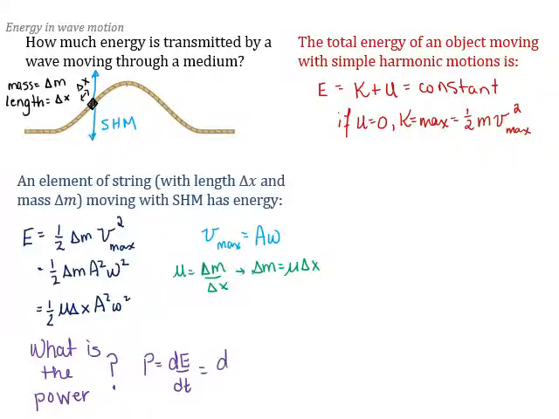So we're going to take the derivative of the expression we just found for energy. Now, everything in this expression is a constant except delta X, because delta X moves along the line. So everything comes out front except delta X.